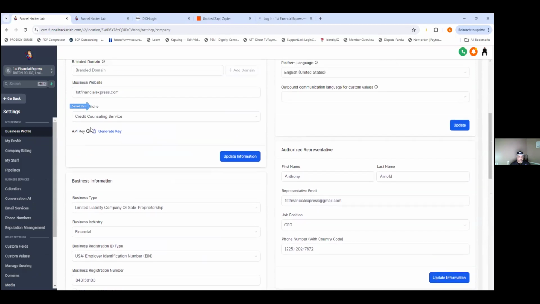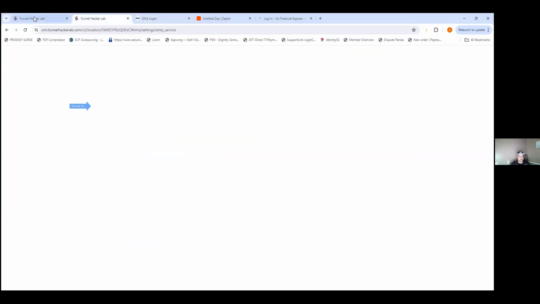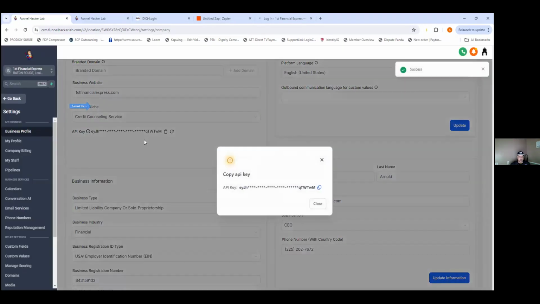Did it allow you to copy when you click the thing? I'm pressing it, but it's not saying copy. Let me see. Did it come on? Try it. Oh, no, it didn't. Generate key. Yeah, try pressing generate key. Okay. All right, press copy here. Got it. Beautiful.